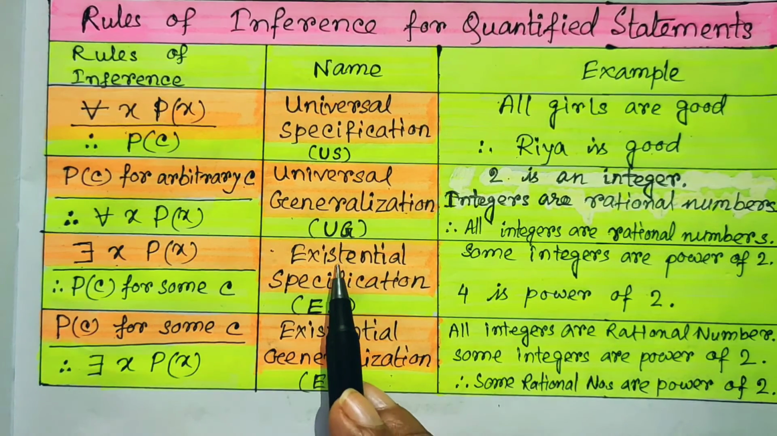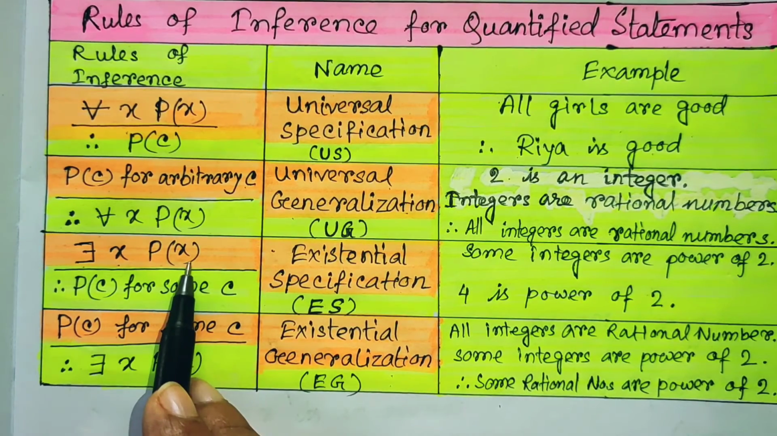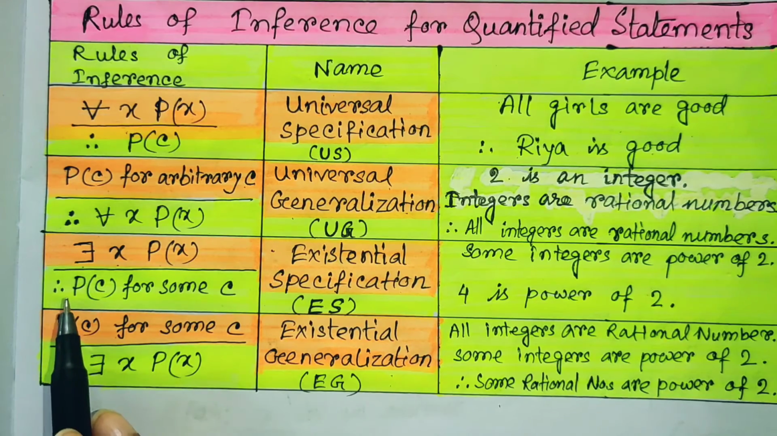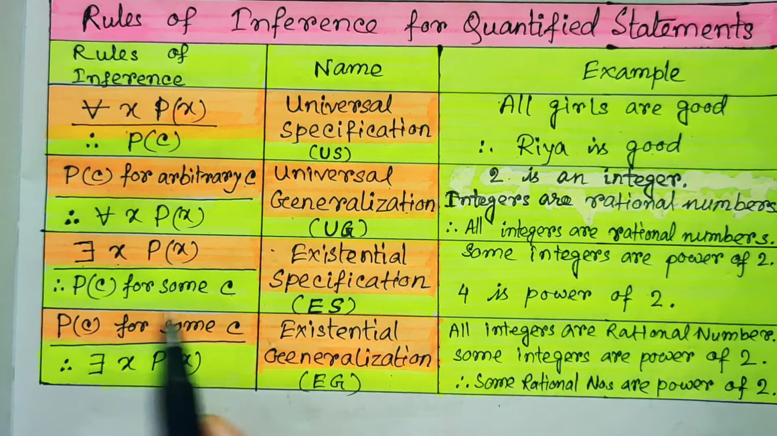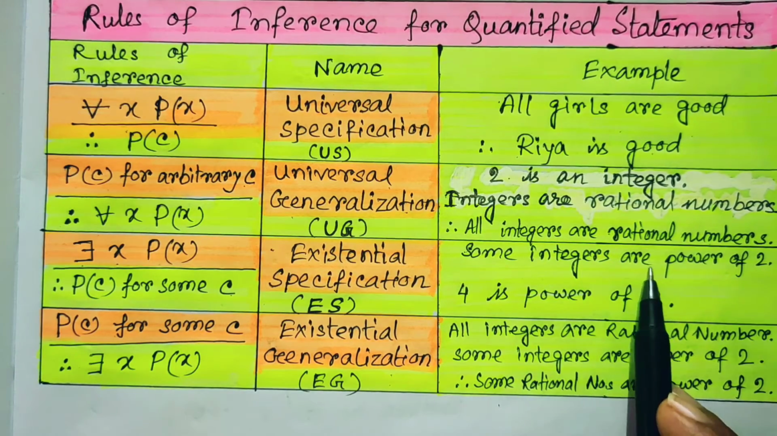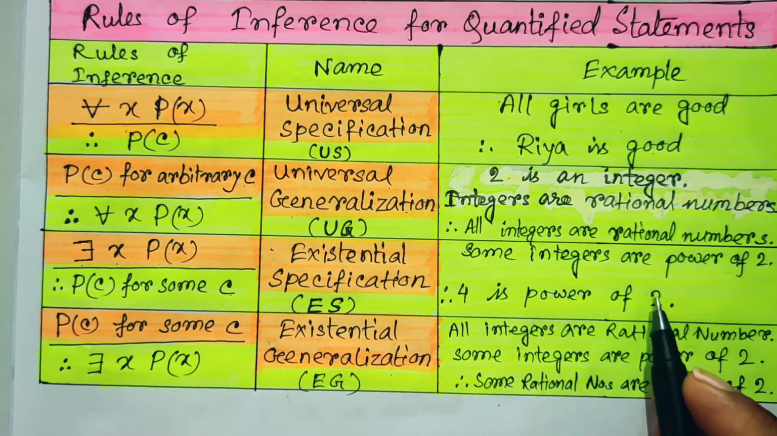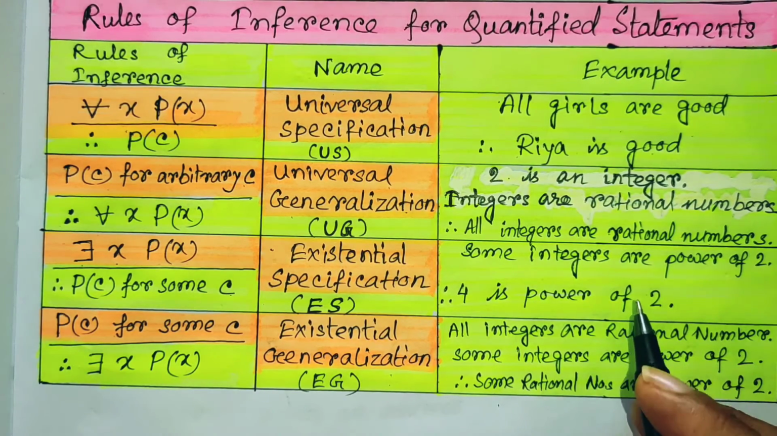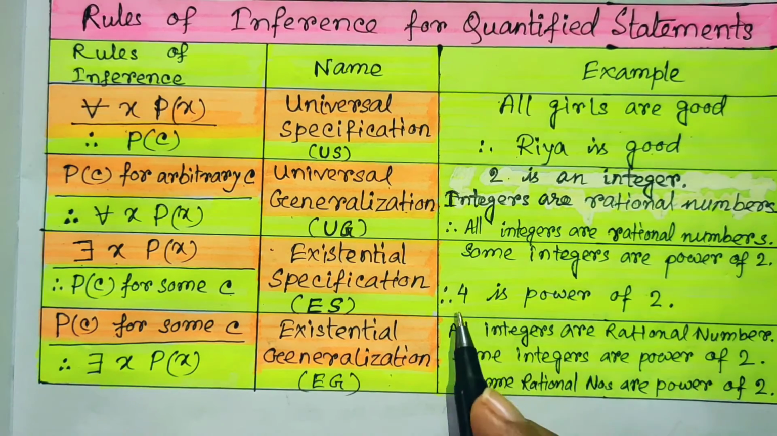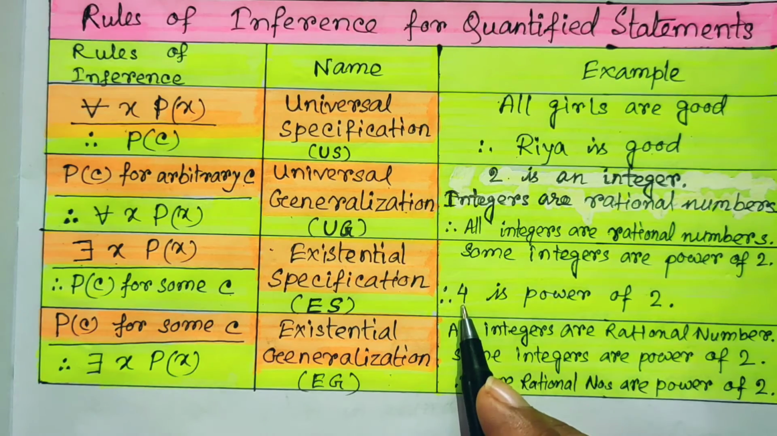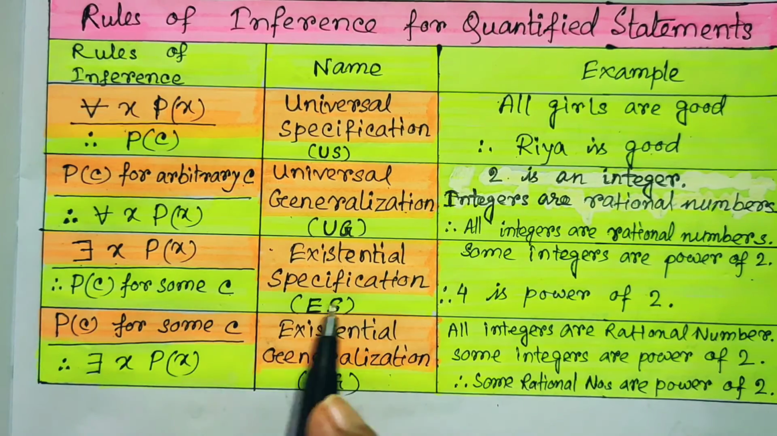Now it is the existential specification. So what is existential specification? There exists some x for which P(x), and it will conclude P(c) for some c, that means for some value of c it should be true. For example, we can say some integers are power of 2, therefore 4 is a power of 2. Suppose the set of integers is given, and definitely not all integers are powers of 2. There are a few integers that are powers of 2, and 4 is such an integer. So we can say some integers are powers of 2, therefore 4 is a power of 2, and this is the existential specification.